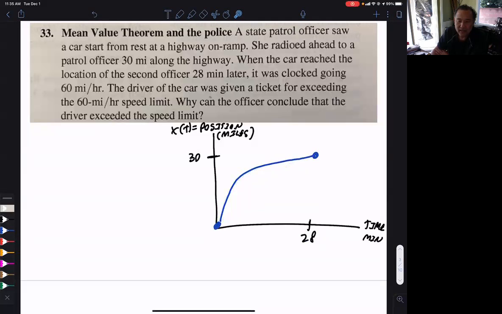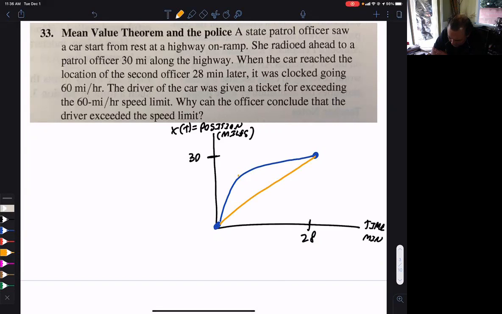So it is continuous. And it is differentiable also because a car's velocity cannot change instantaneously. The change is gradual. So you can't be going one speed and then instantaneously change to another speed. You never have a sharp corner. It just can't happen. It has to happen gradually. So your conclusion, this is continuous and differentiable. What does the mean value theorem say? Well, if you have a function that's continuous and differentiable, then the slope of the secant line there must be equal to the slope of the tangent line at some point.